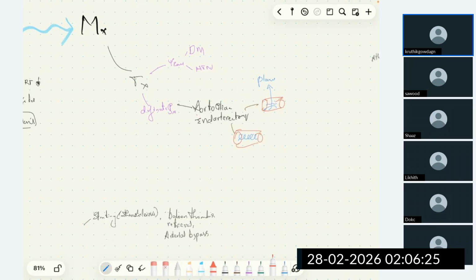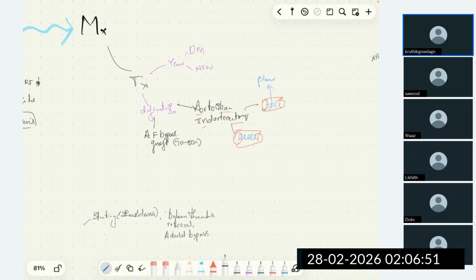Next we have aortofemoral bypass. This aortofemoral bypass graft is the gold standard surgical procedure in type 1 and type 2 disease, where long-term patency rate is 70 to 80%. Here the woven Dacron graft is used.